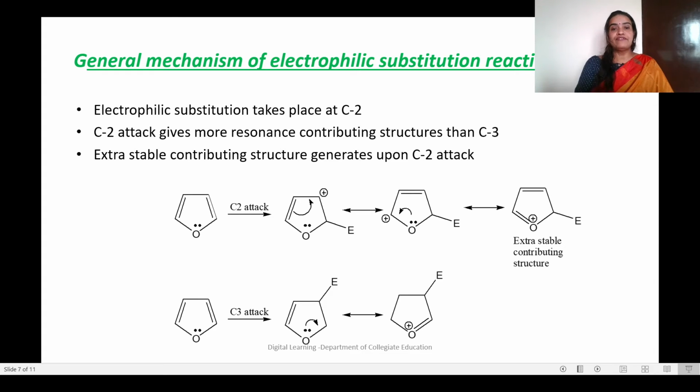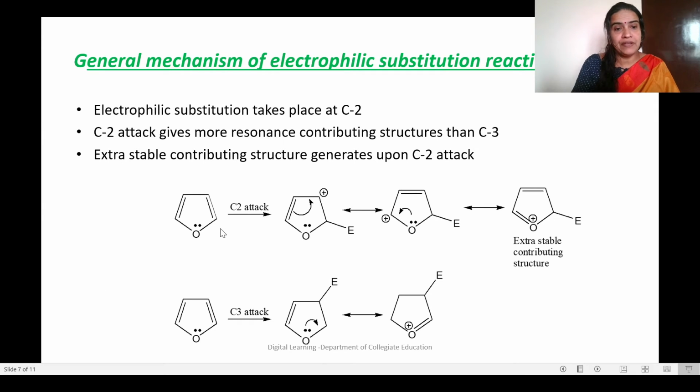Now, the general mechanism for electrophilic substitution reaction. Electrophilic substitution reaction means what? When the hydrogen atom in a molecule is substituted by an electrophile, it is called an electrophilic substitution reaction. Electrophile means an electron deficient compound. Normally we represent an electrophile with a plus charge, for example E plus. Nucleophile means nucleus loving, electron rich, so it will be Nu minus. A nucleophile will be represented with a minus charge, whereas an electrophile will be represented with a plus charge.